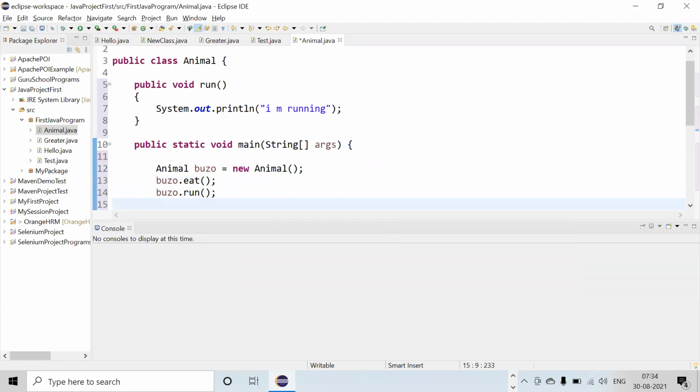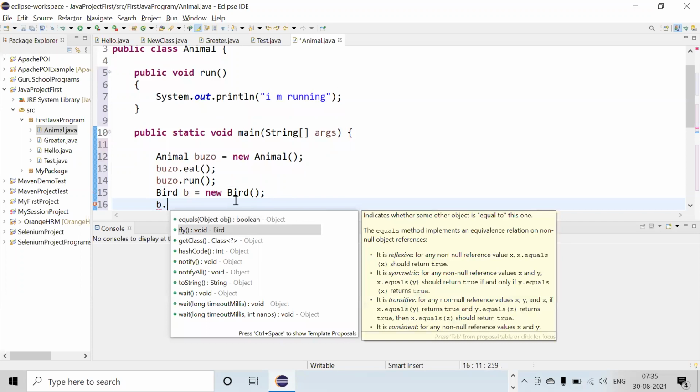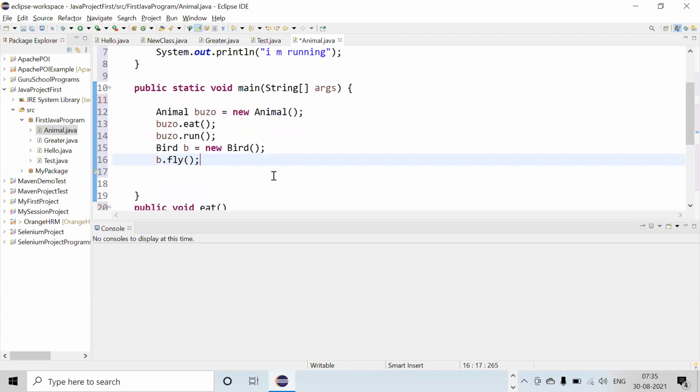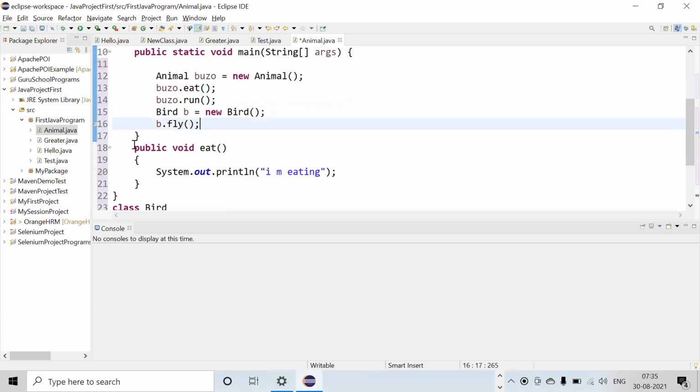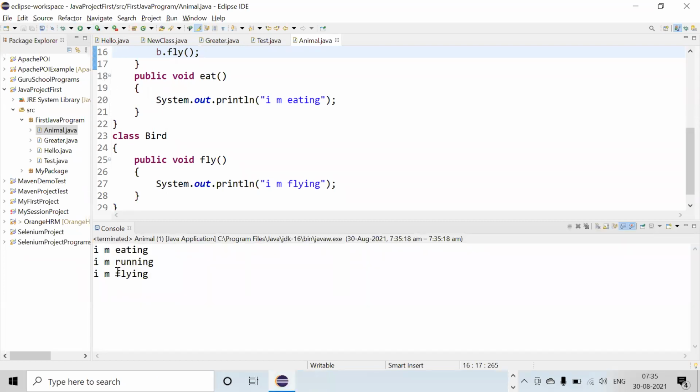Now I will create one more object from Bird. Bird b equal to new Bird. Now b dot fly. See, it automatically comes. So this is the way of calling methods, and from different classes you can call. Execute it, and all these things are coming.